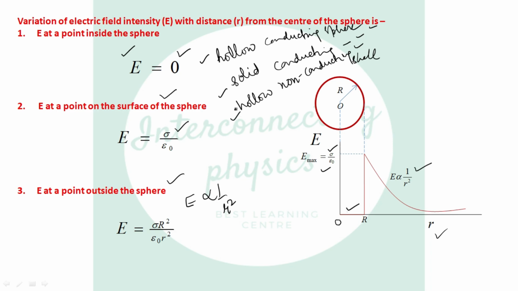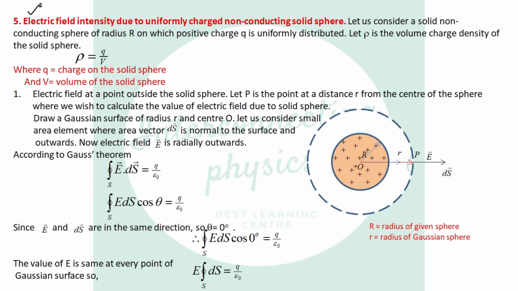Now we are left with the fourth case, that is the solid non-conducting sphere. Here the fifth case is electric field intensity due to a uniformly charged non-conducting solid sphere. Non-conducting means insulating, means dielectric. So here the charge will spread through the sphere. Again, let us consider a sphere of radius R on which charge Q is uniformly distributed, positive charge. Let rho be the volume charge density.